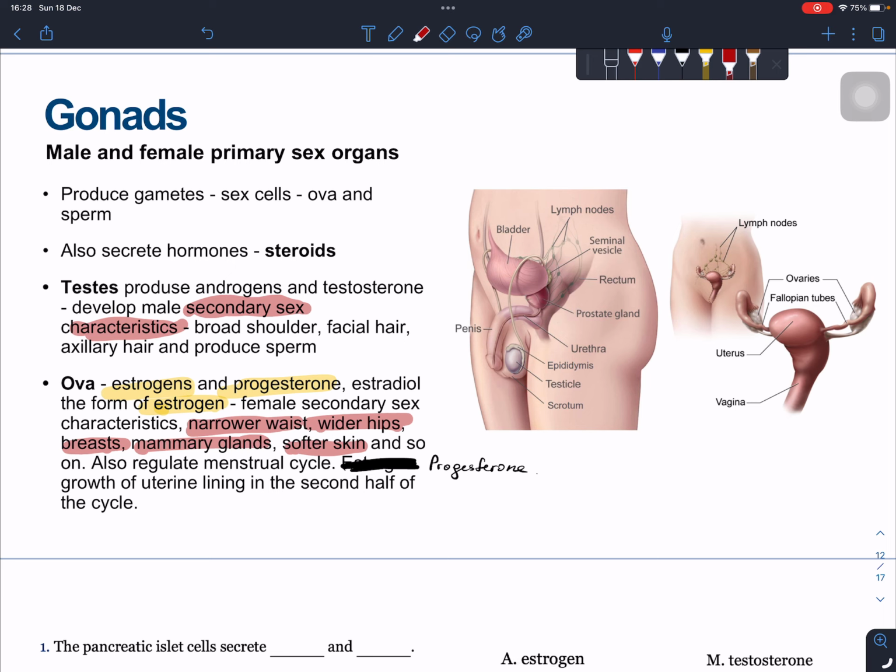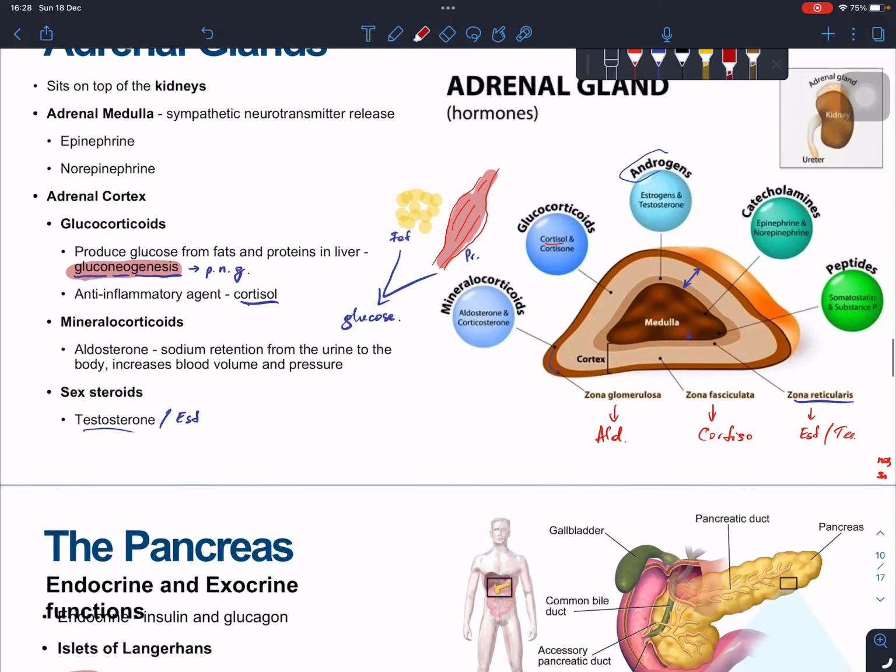They also regulate the menstruation cycle. We have learned about it a lot of times. For example, progesterone takes part in the growth of the uterine lining in the second half of the cycle. In the second half, the corpus luteum synthesizes a lot of progesterone, which takes part in the synthesis of new endometrial lining. All right? Thank you.